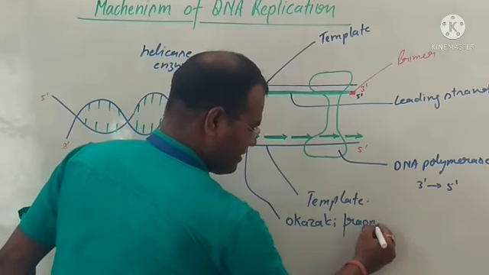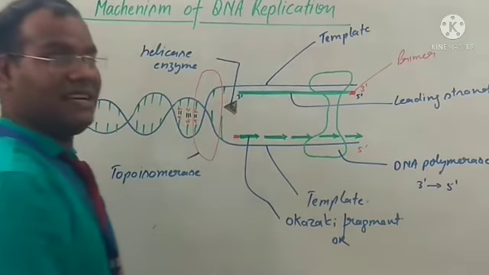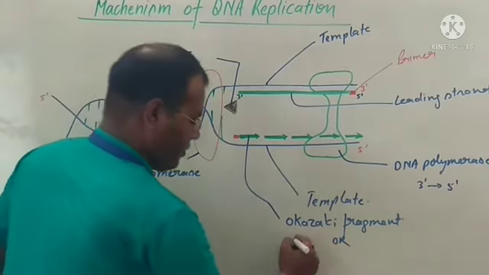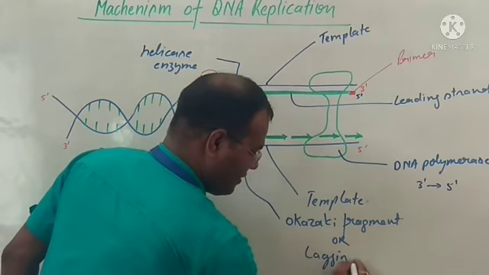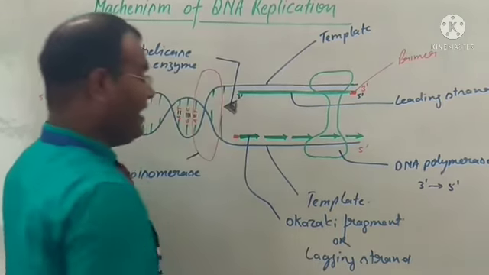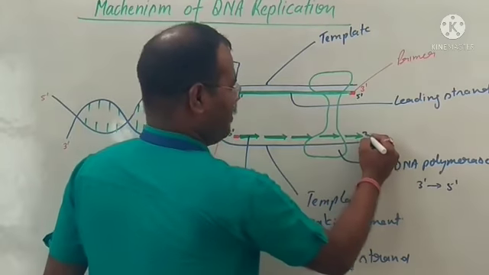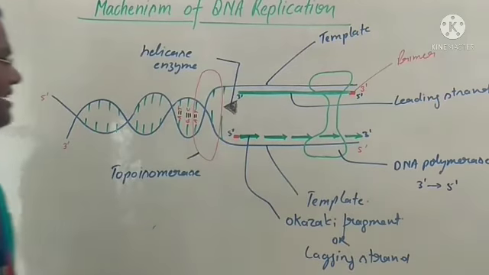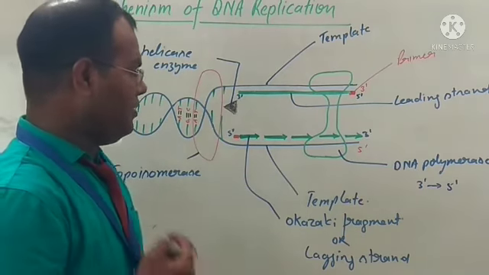These Okazaki fragments are also known as the lagging strand, and the direction of this chain is 5 dash to 3 dash. So this is the mechanism of the replication of DNA.